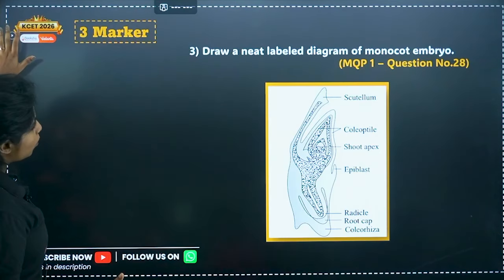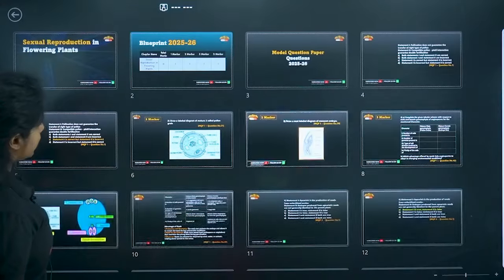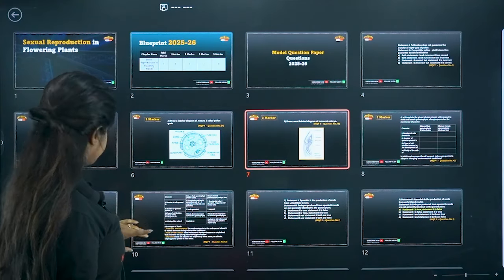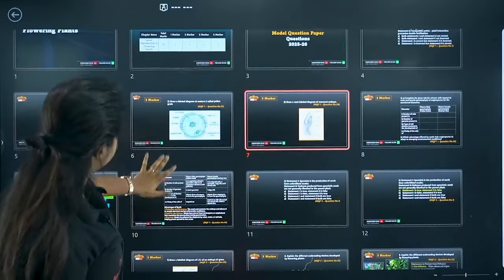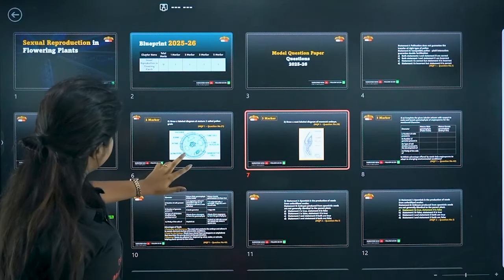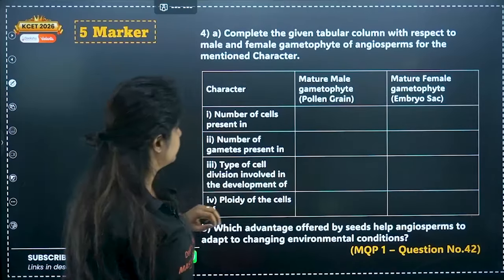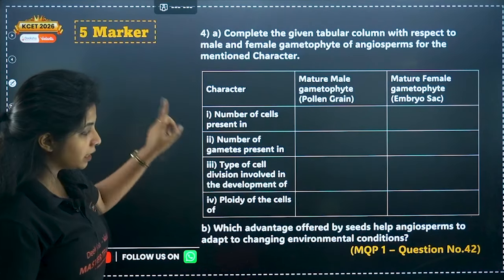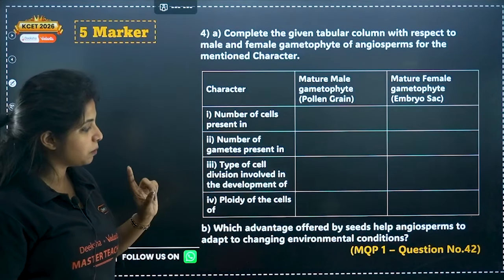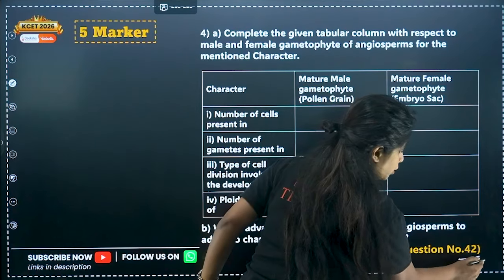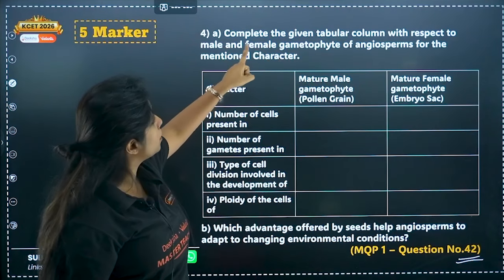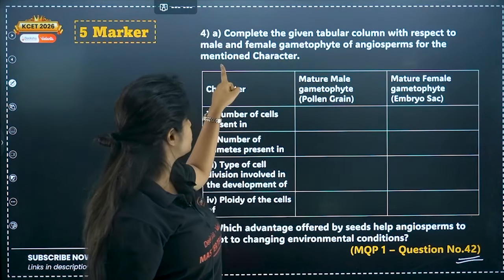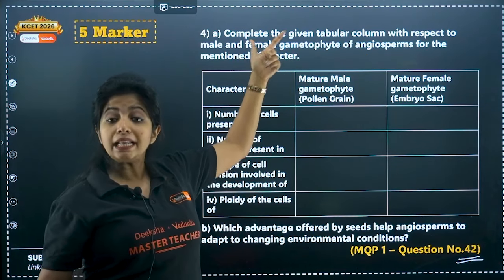So let's go ahead. Before I deal with that, I want to deal with another question. Just give me a quick second. Okay, there is a question in the same MQB, that is Model Question Paper 1 itself. This is question number 42. Over here you are asked to complete the given tabular column with respect to the male and the female gametophyte of the angiosperms for the mentioned character.